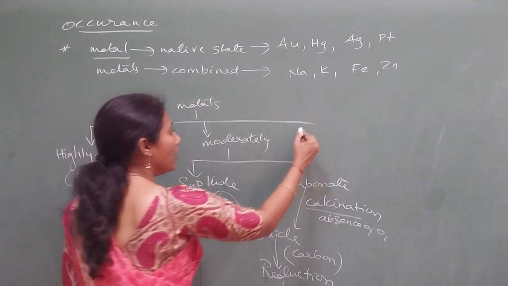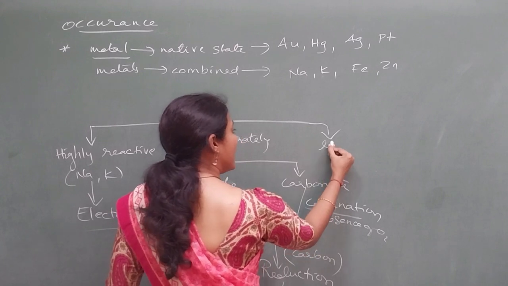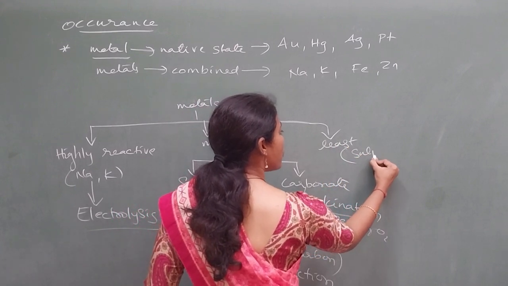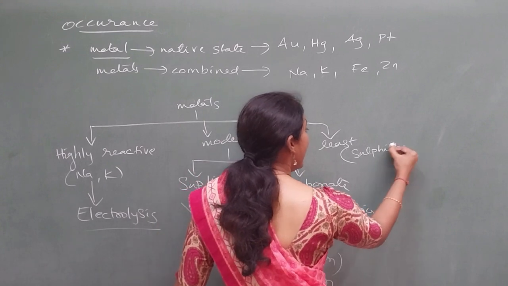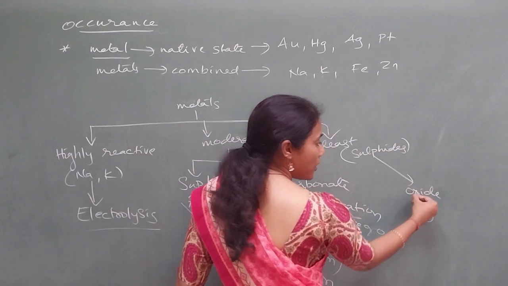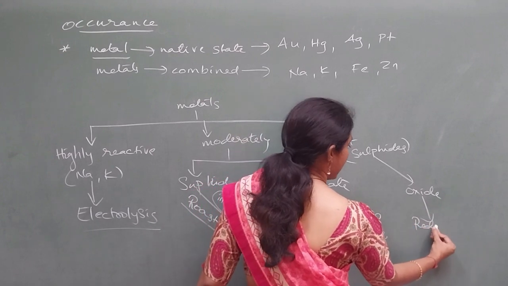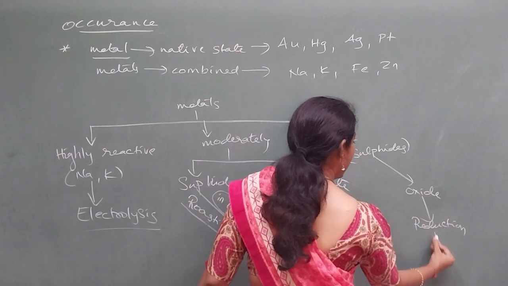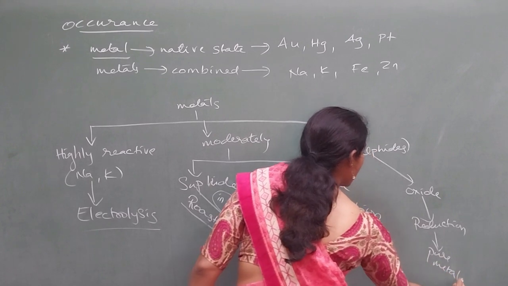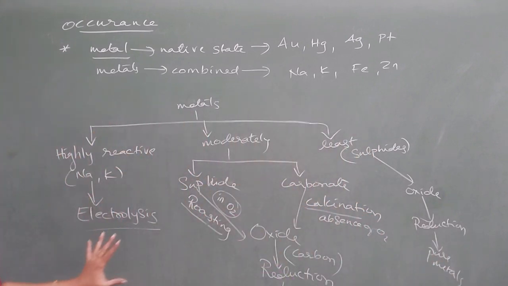And now metals which are least reactive are usually present as sulfides. They are converted to oxides, and later the oxygen part you will remove, which is called reduction, and later you will get a pure metal. So this logic is important, guys, to understand.